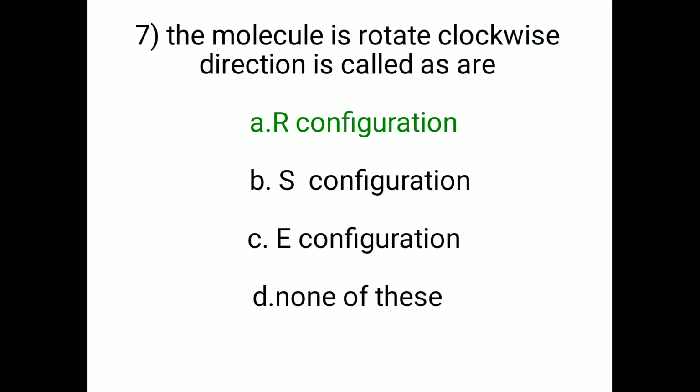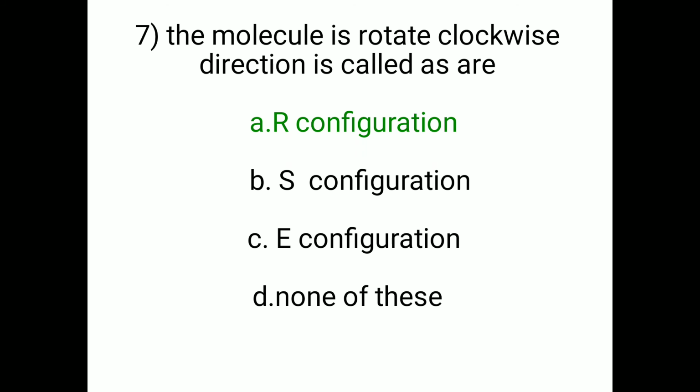Question 7. The molecule which rotates in a clockwise direction is called A. R configuration, B. S configuration, C. E configuration, D. None of these.